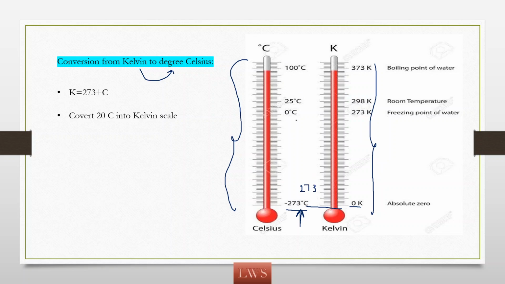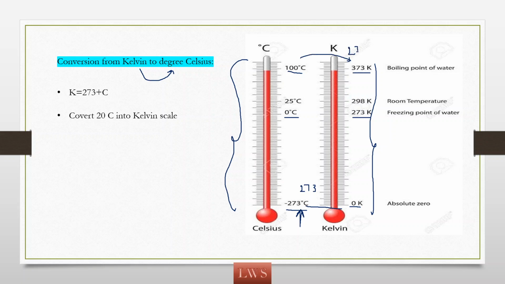Now if we have 0 degrees Celsius, what will the Kelvin scale show us? It shows us 273. The boiling point of water is 100 degrees Celsius in normal terms, and on the Kelvin scale we have it as 373 Kelvin. So what is the difference from here to here? 273.